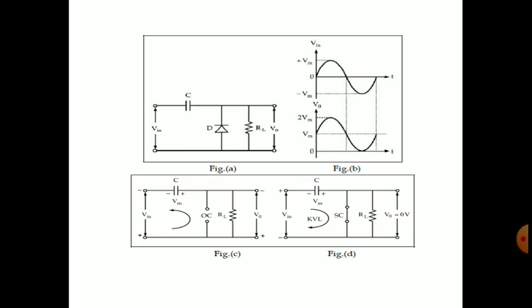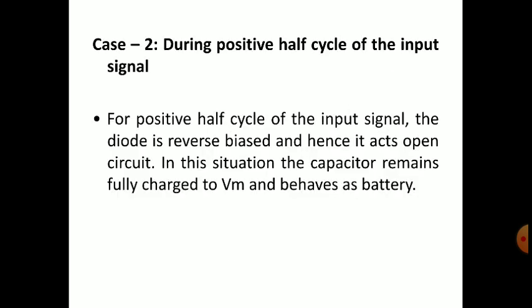Please draw figure C with the short circuit, not the open circuit. In this PPT it is drawn wrongly. Please correct it yourself.